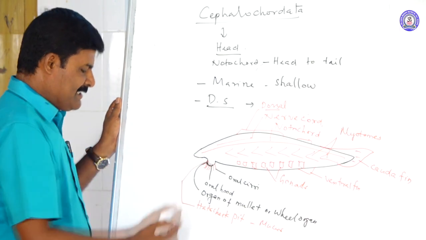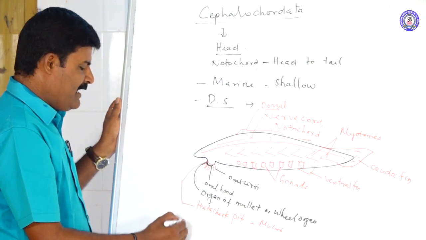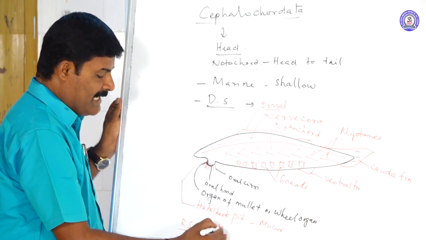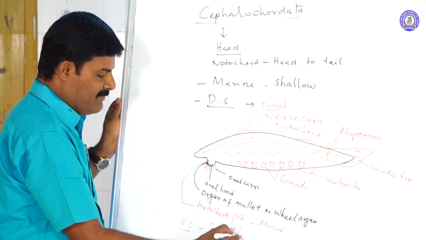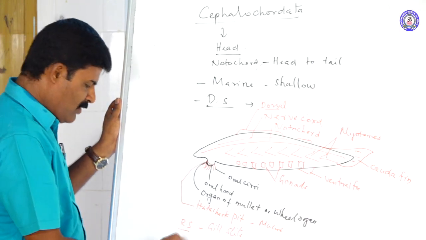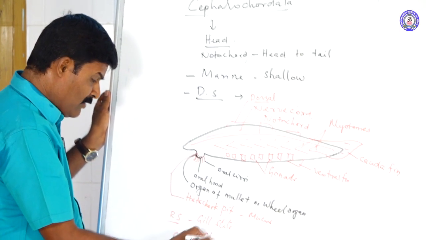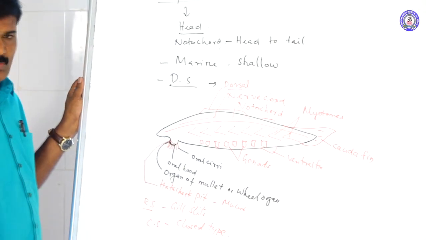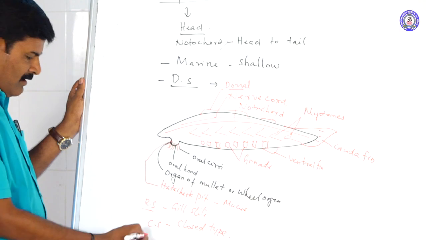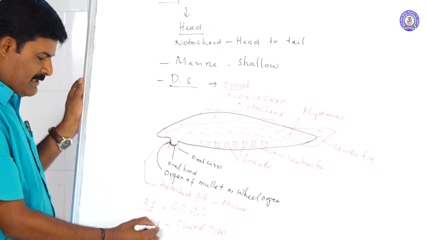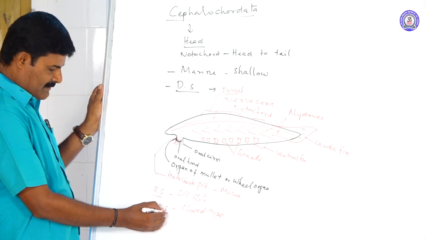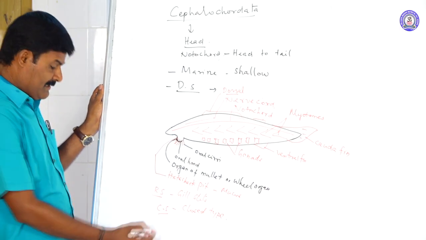So this is the digestive system. Another one is the respiratory system. Respiration occurs by pairs of gill slits, which are the respiratory organs. What is the circulatory system? The circulatory system is of the closed type. Closed type means blood vessels are present, but no blood pigment is present.